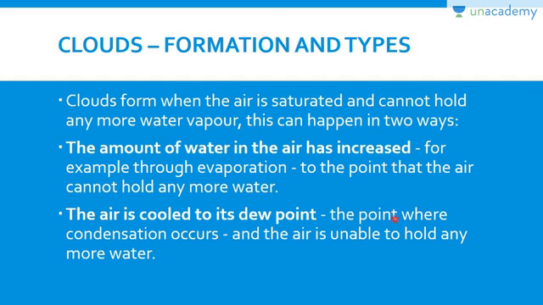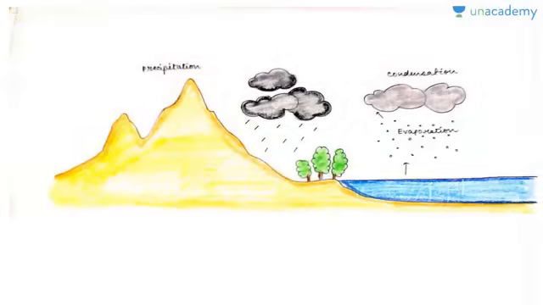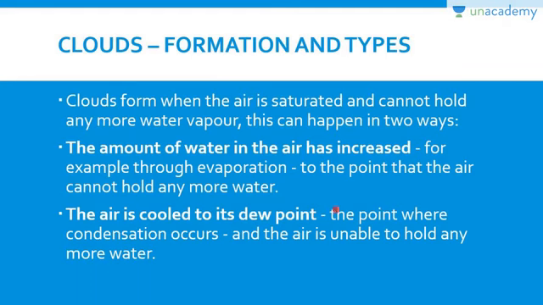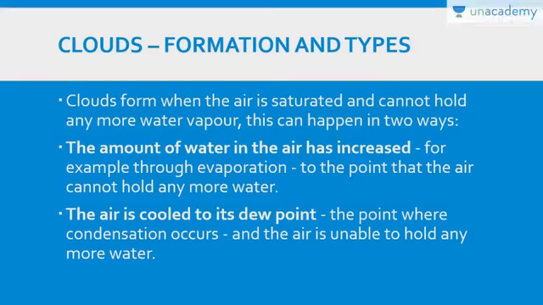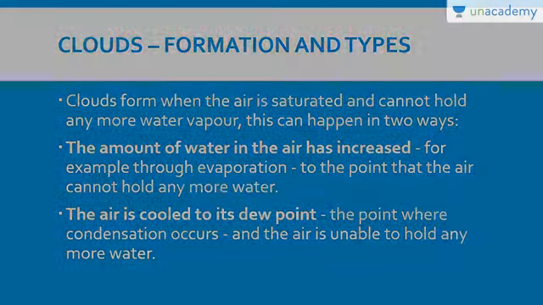Now dew point is the point where condensation occurs, right? And the air is unable to hold any more water. You can see it here. So either the amount of water vapor is increased through the process of evaporation, or this whole air is cooled to its dew point. One is evaporation, then this whole air is cooled to its dew point. So these are the two things by which clouds are formed.